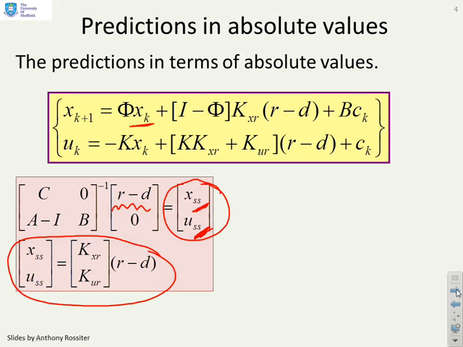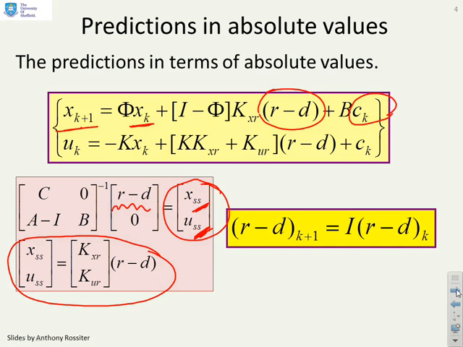We've got the actual state xk, that's the bit you might think is easy, but implicitly we've also got this r minus d comes in here, and we've got your perturbation terms or your degrees of freedom ck here. So we've got three different terms in our prediction equation, and we're going to keep hold of all three terms and allow them to be variable rather than fixing them.